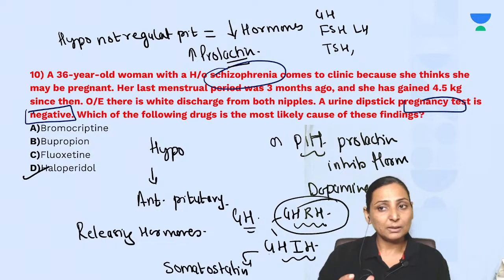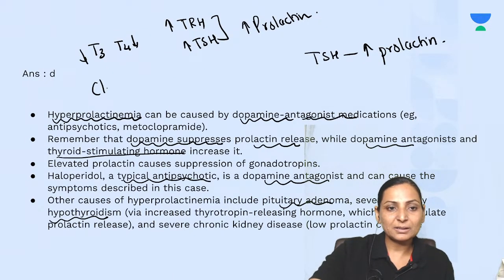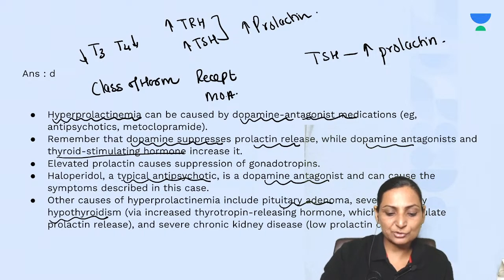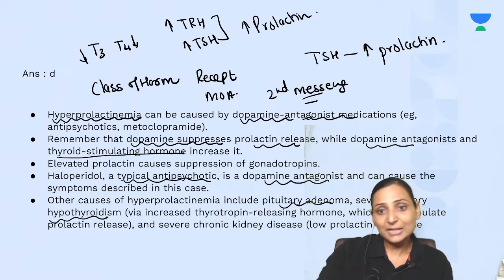So the basic principles of endocrines, especially the classification of hormones, receptors, the mechanism of action and the second messengers. This is very important and you must consider these factors very nicely in physiology, right?